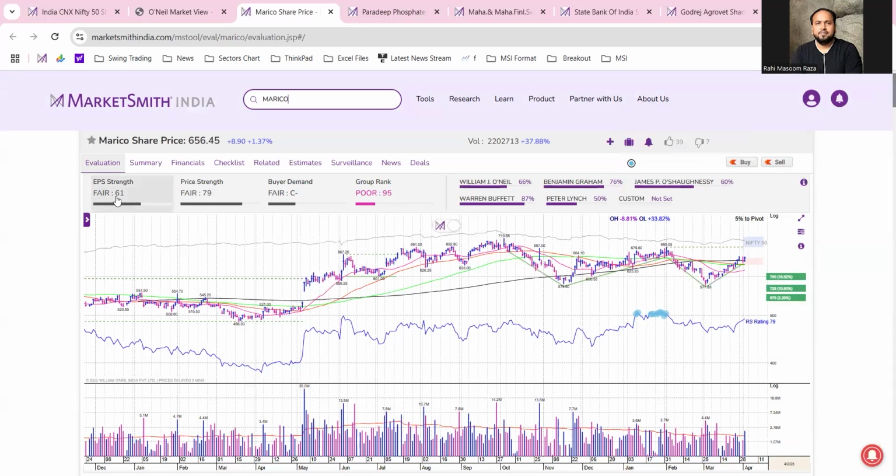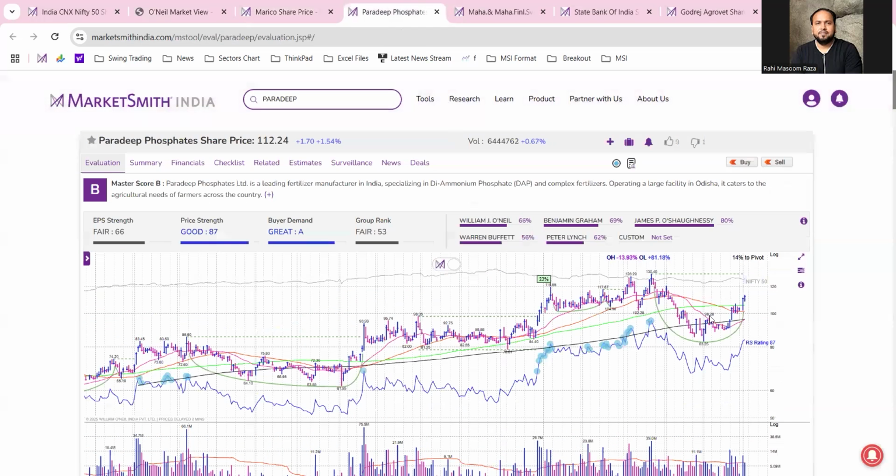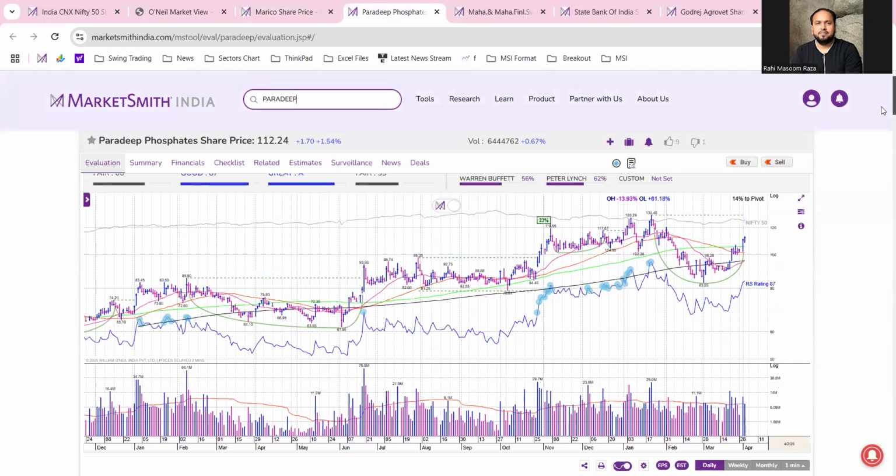If we talk about its RS strength, which is 61, that is fair. Buyer demand is C. I think it will attract some more buying interest and buyer demand will improve gradually. The next stock is Paradeep Phosphates. It is just forming the cup pattern, and let's see whether the breakout takes place or not here as well. It is 14% from the pivot level.